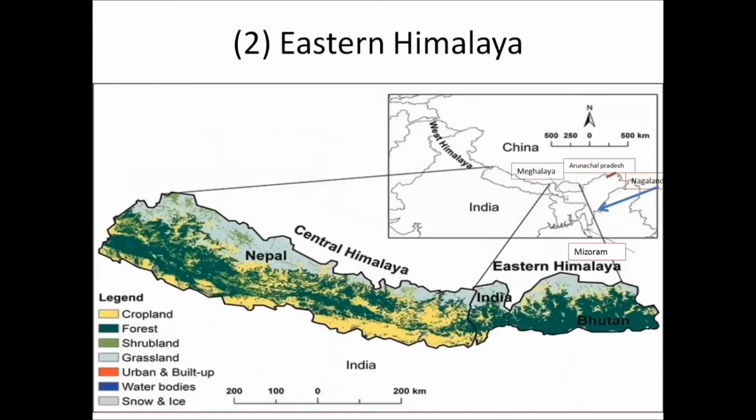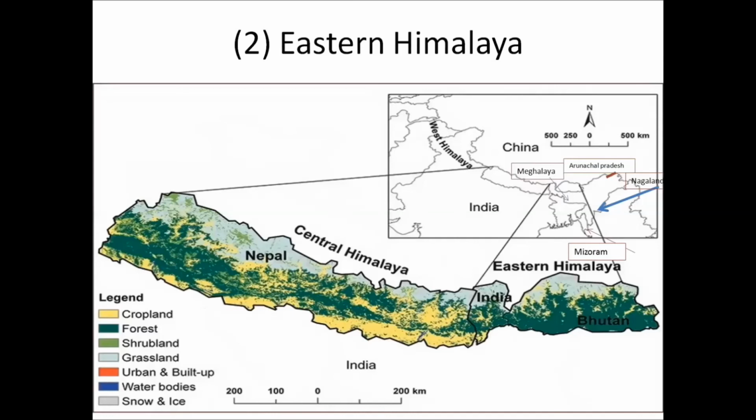Now we will move on to the Eastern Himalayas. Here you can see the location of it. This region is called the Eastern Himalaya. The ranges situated in the eastern part of the Himalayan range have comparatively lesser height than the rest. Here the height of these mountains is lesser. Some of them are more famous as hills. These hills in the Eastern Himalaya are spread as smaller ranges.